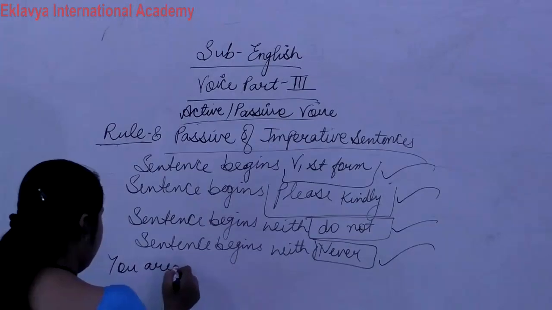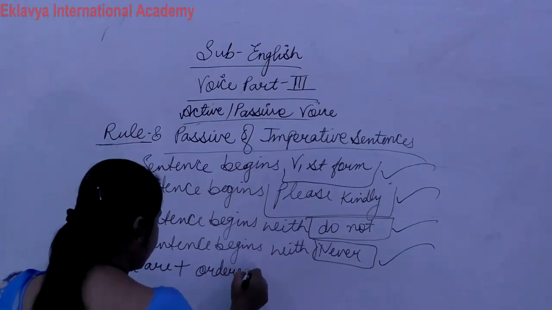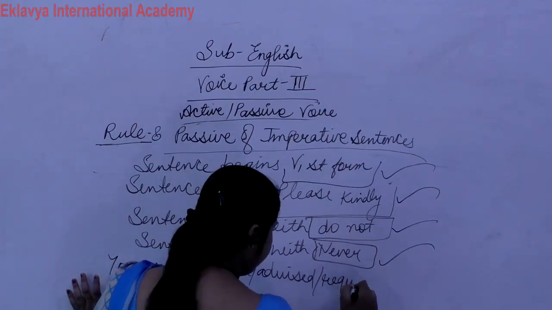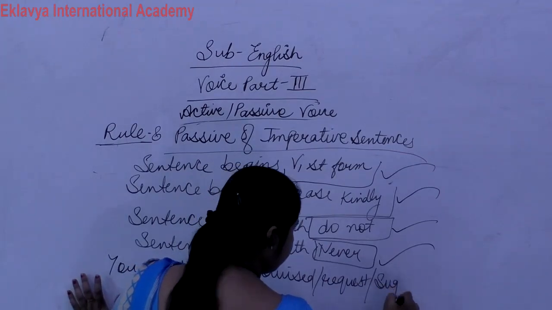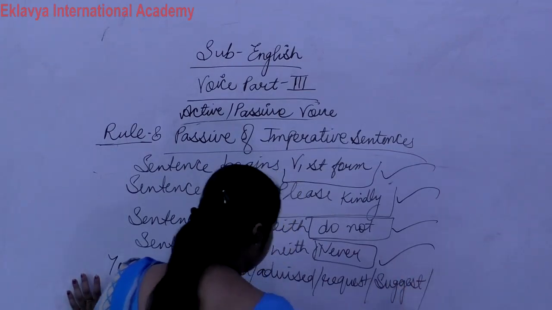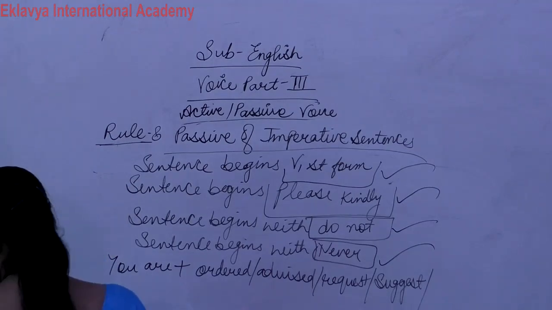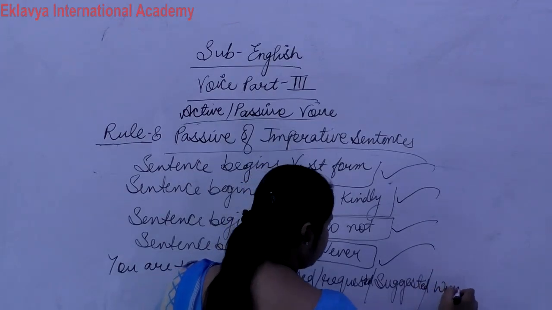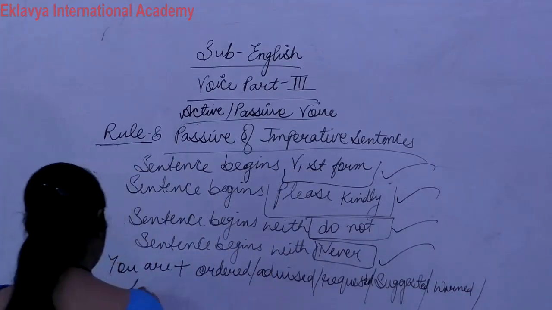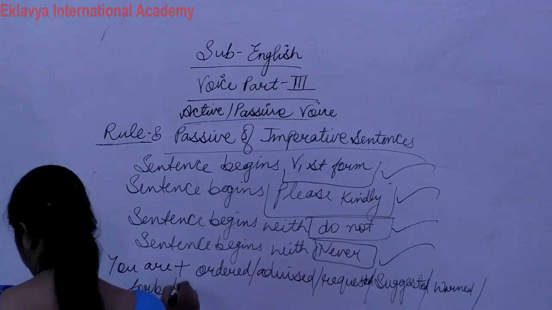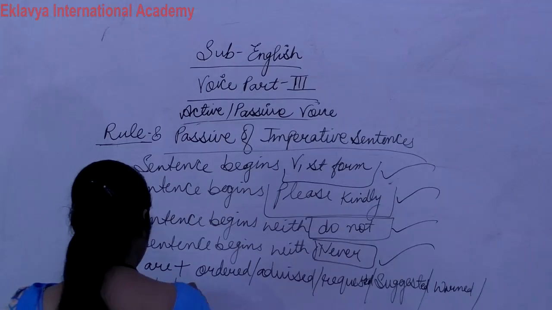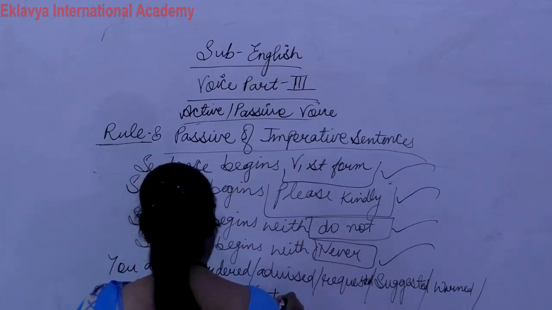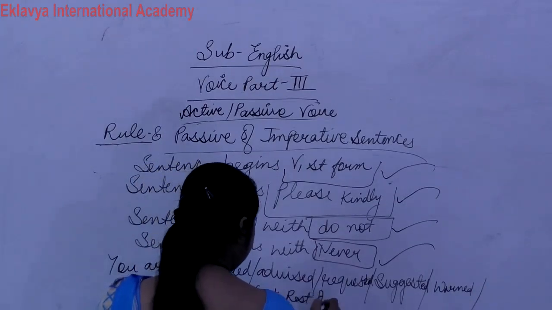You are plus ordered, advised, requested, suggested, want, forbade, plus to plus verb first form and plus the rest of the sentence.